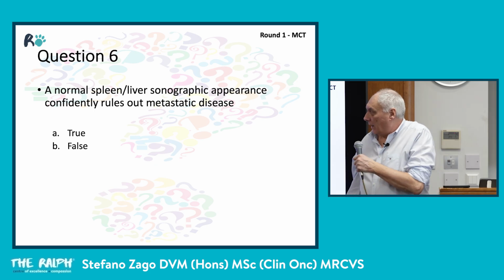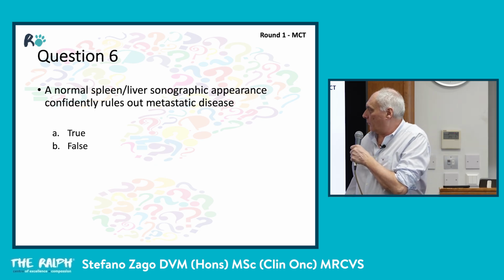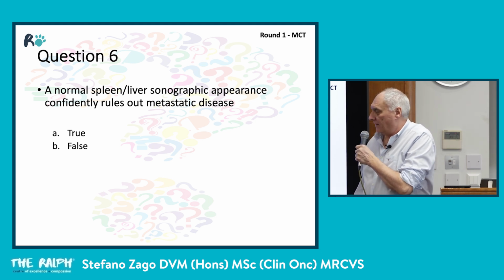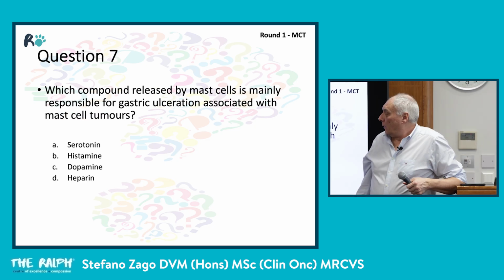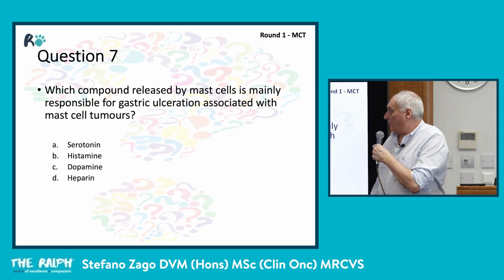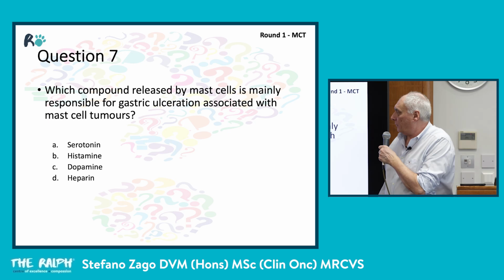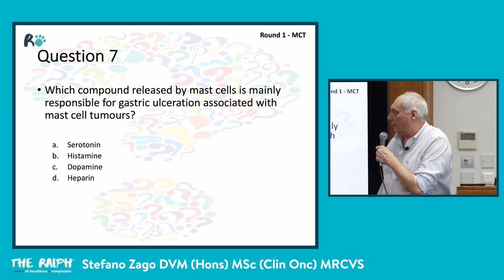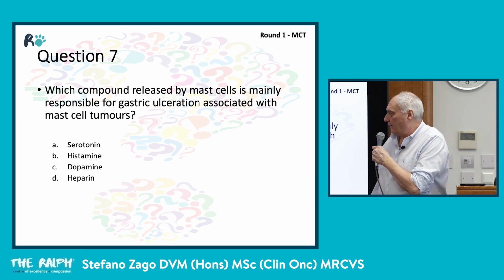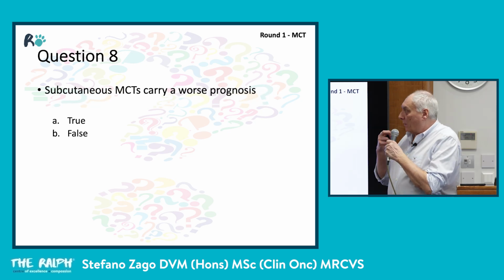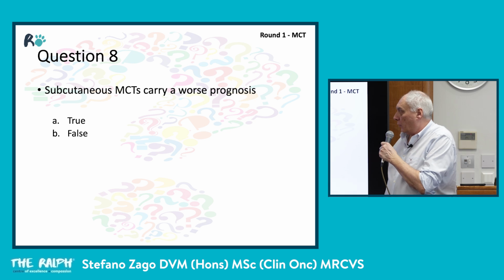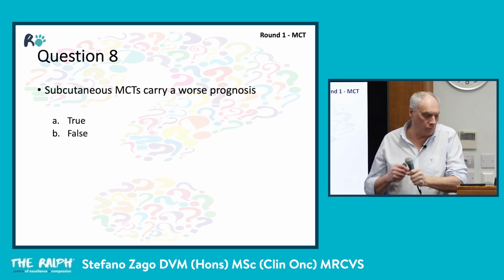Number 6. A normal spleen and liver sonographic appearance confidently rules out metastatic disease. A, true, B, false. Number 7. Which compound released by mast cells is mainly responsible for gastric ulceration associated with mast cell tumors? A, serotonin, B, histamine, C, dopamine, D, heparin. Number 8. Subcutaneous mast cell tumors carry a worse prognosis. True, false. Number 9.